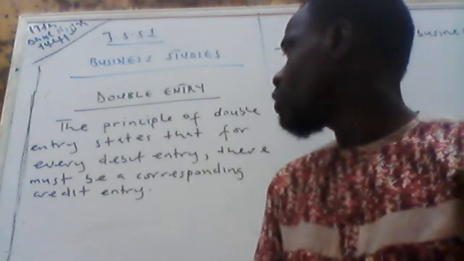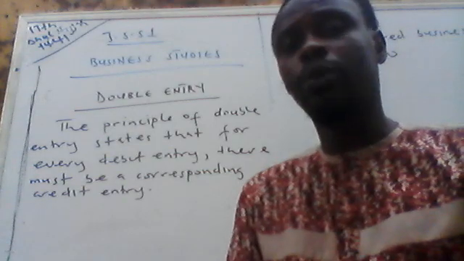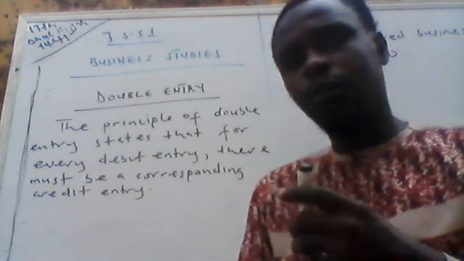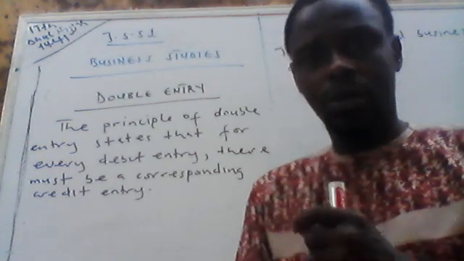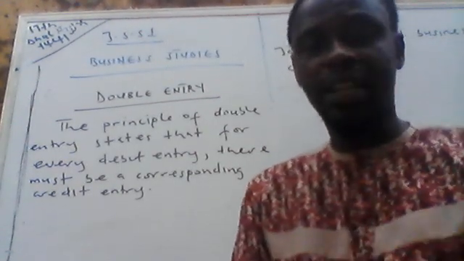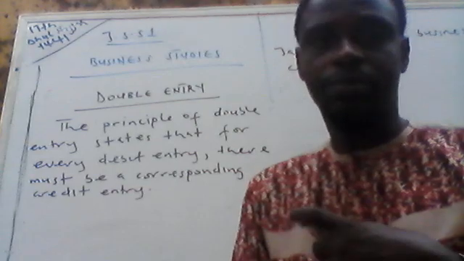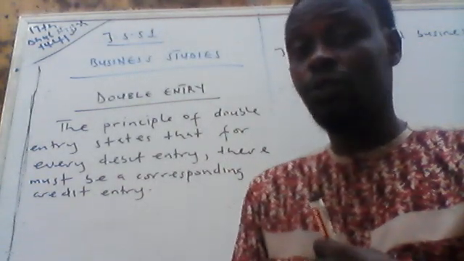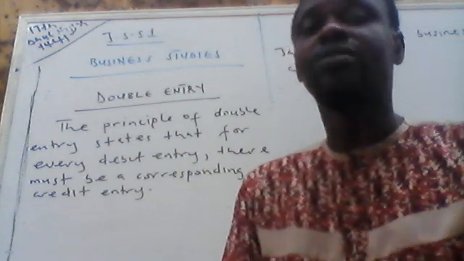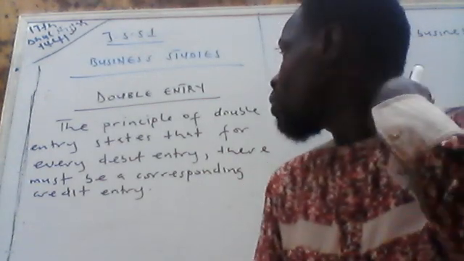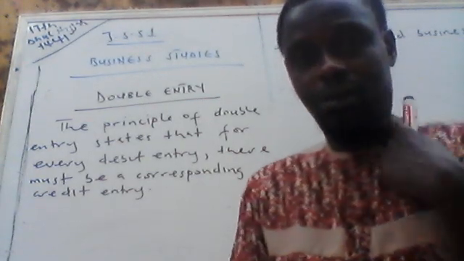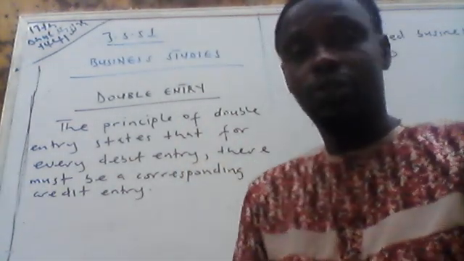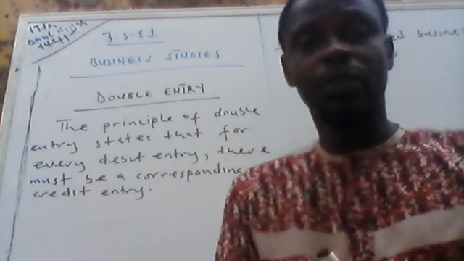Then today we're looking at double entry. This is a new topic. It's very, very important. This is the accounting part of business studies. Don't forget that business studies is divided into three: commerce, bookkeeping or account, and office practice. So this is the accounting or bookkeeping part of business studies. Business studies is very wide. Account is part of bookkeeping; it's one of the branches of business studies.